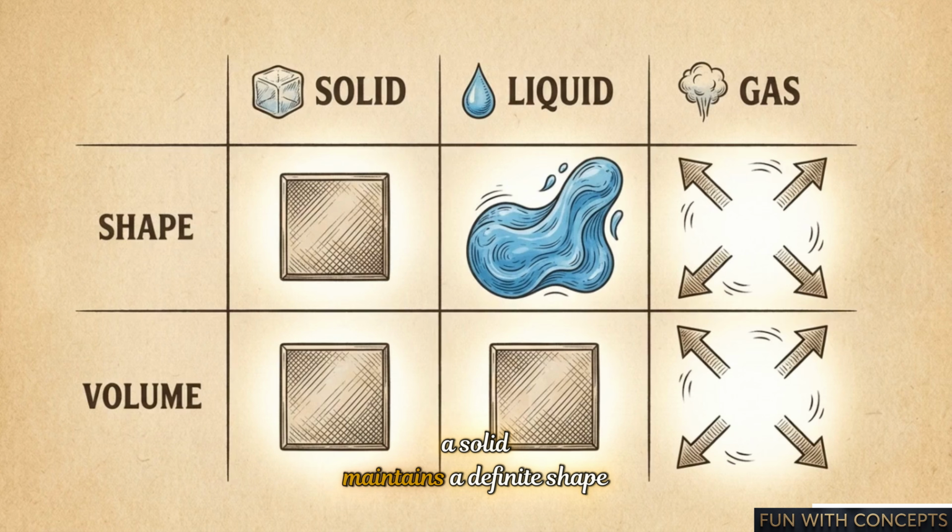A solid maintains a definite shape and volume. A liquid keeps a definite volume but flows to fill its container. And a gas has neither, expanding freely to fill any available space. These rules change under extreme conditions.